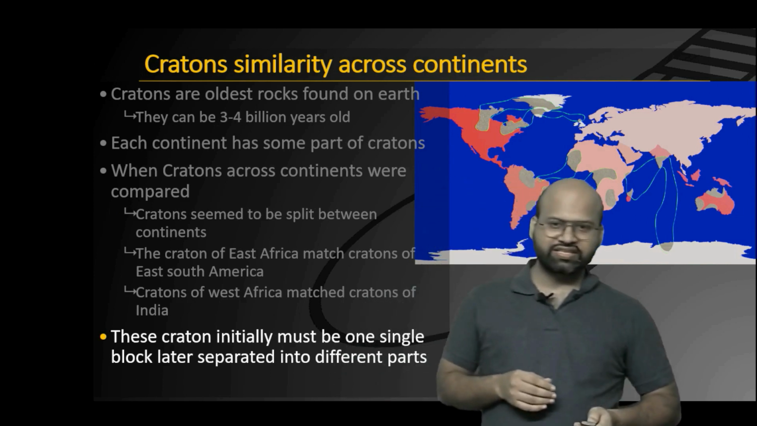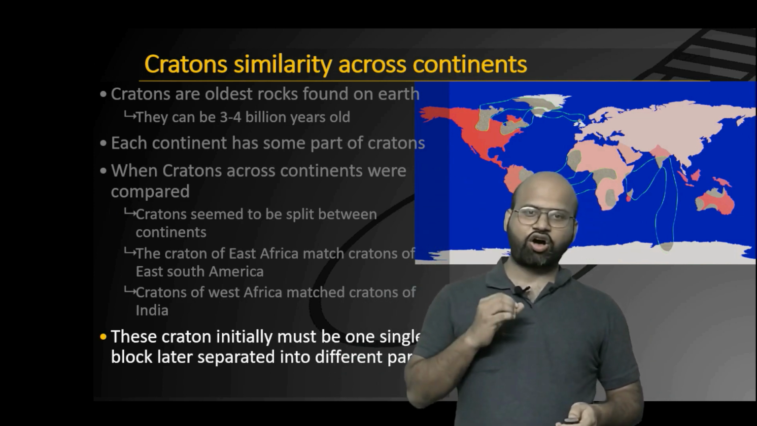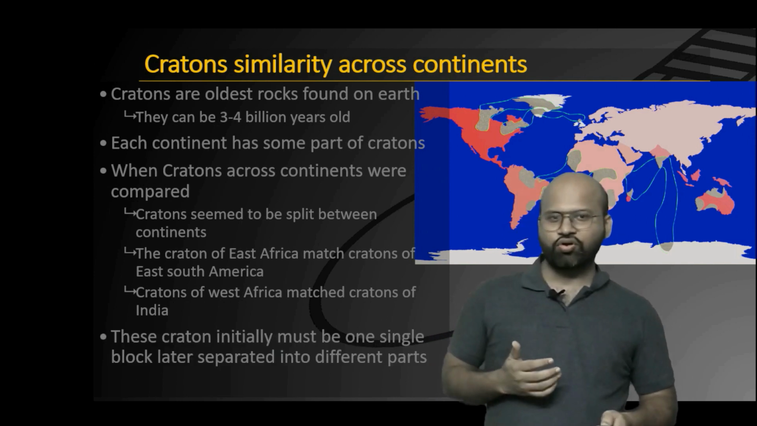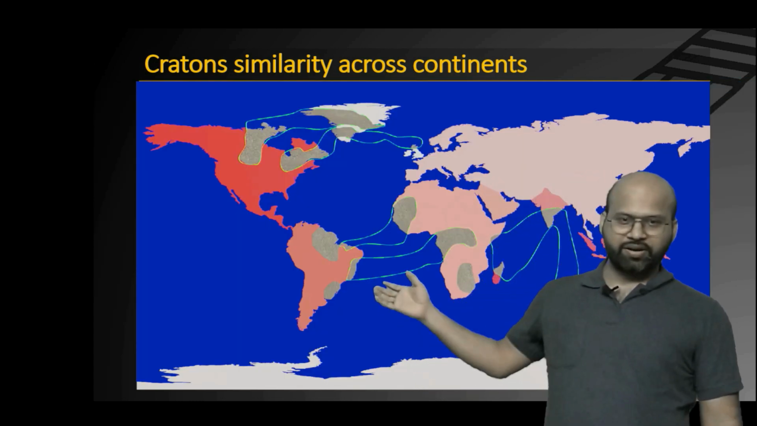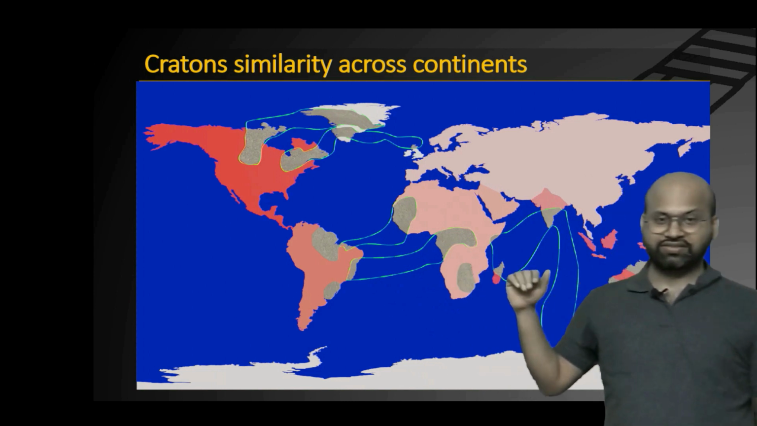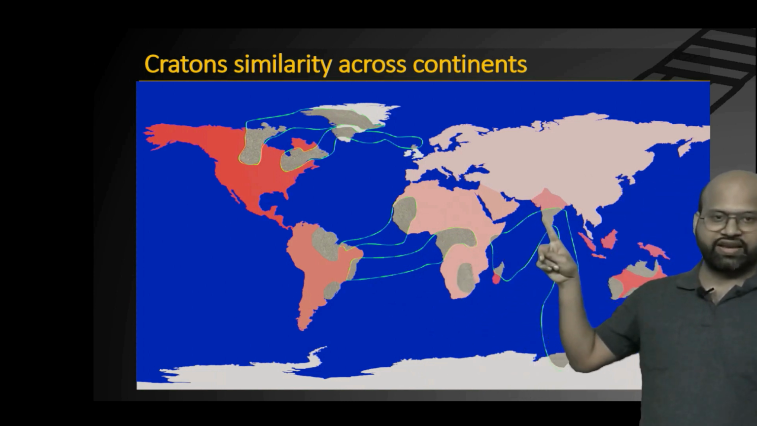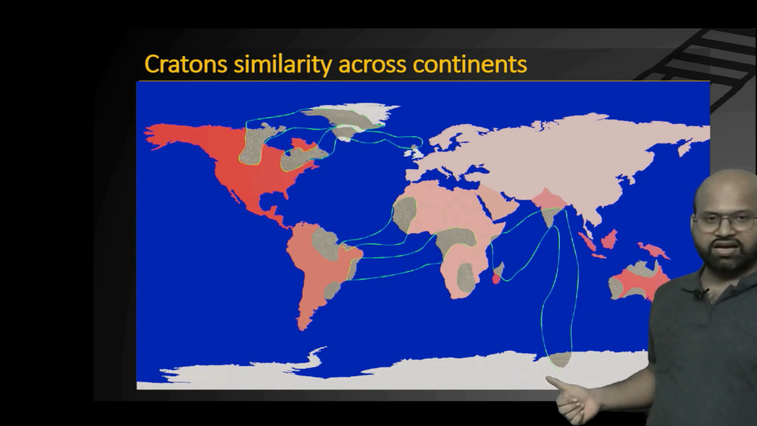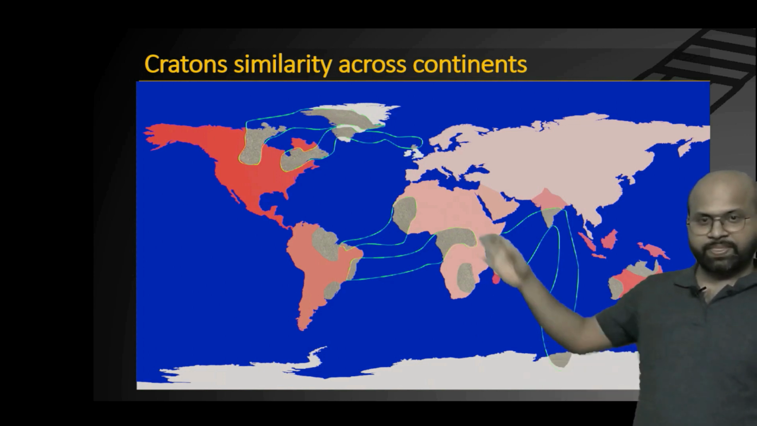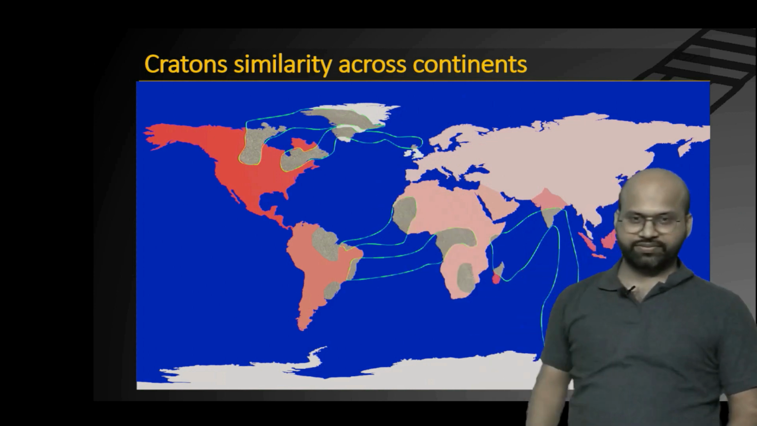So this gave him quite a lot of confidence that all these continents were co-located. This is a bigger map of the Cratons, so that you can see how these Cratons of Africa, India and Atlantica are similar in origin. Similarly, you can observe for other parts.